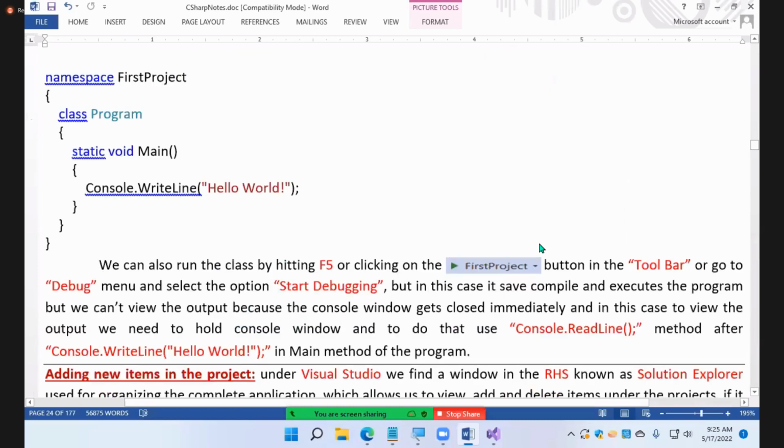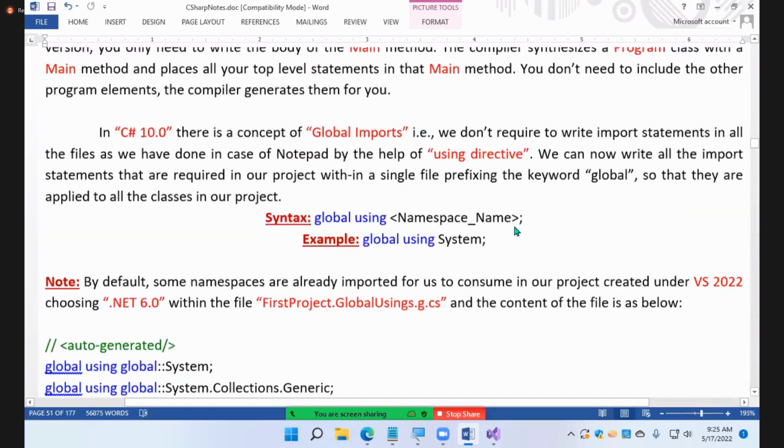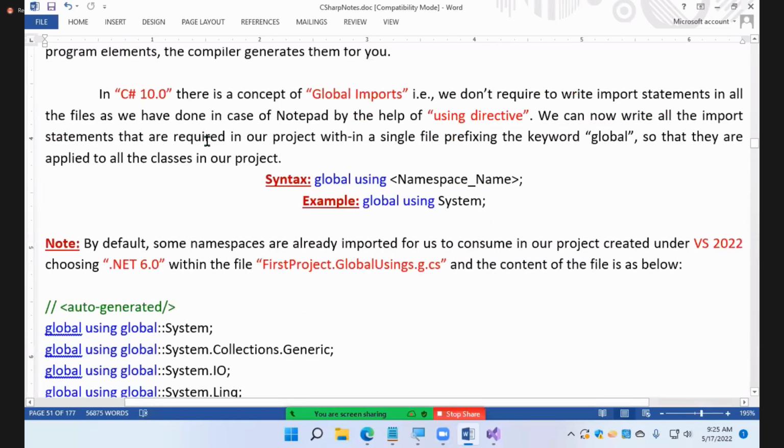The new feature what we just have right now in the code. Okay now. So we have some global imports as I explained. These global imports will work for you. In C sharp 10 there is a concept of global imports. That is, we don't require to write import statements in all the files, as we have done in the case of Notepad.